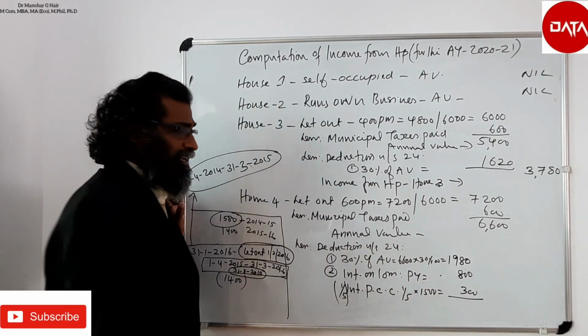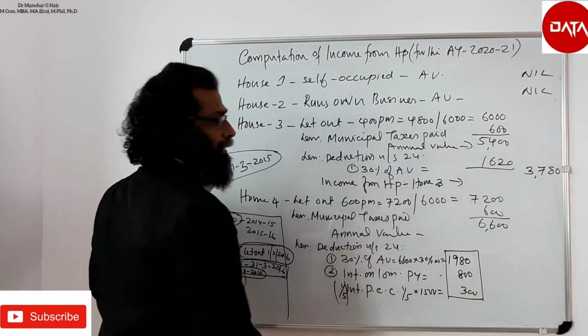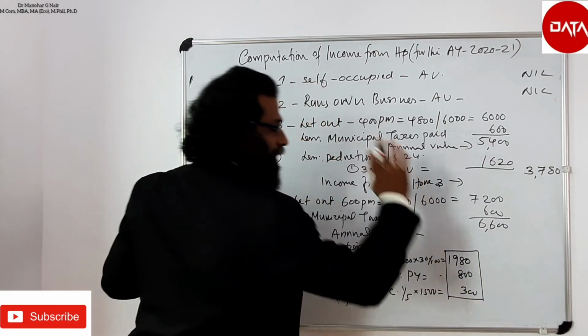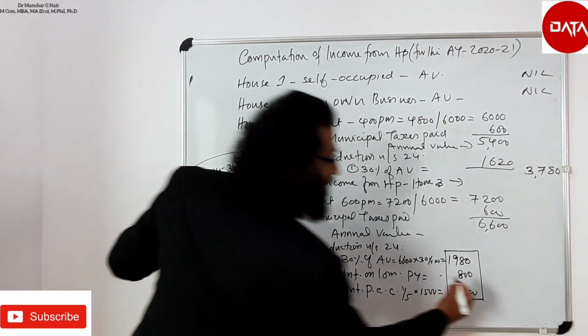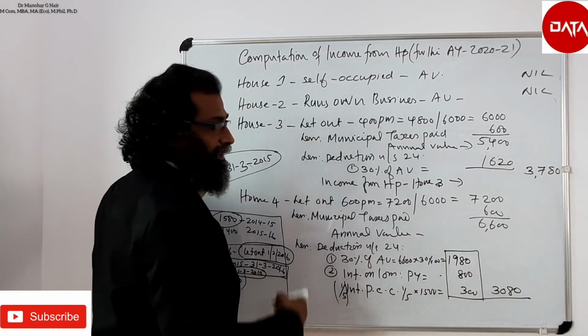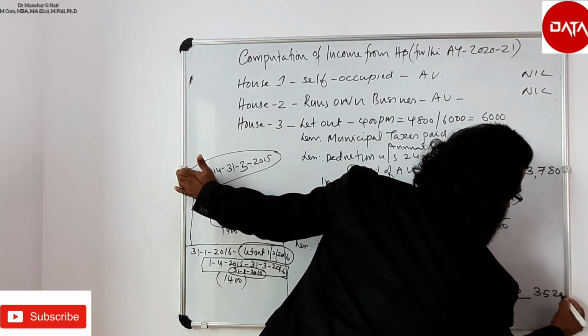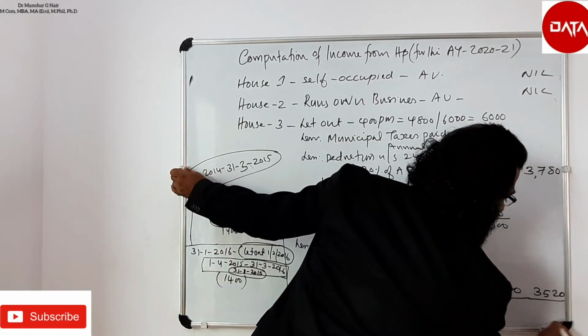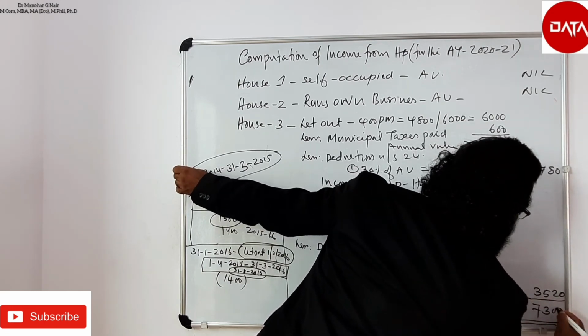So dear friends, these are the 3 deductions possible from this particular income for this house during the previous year. So the total comes to 3,080 and the income is 3,520. Therefore the income from house property is 7,300.